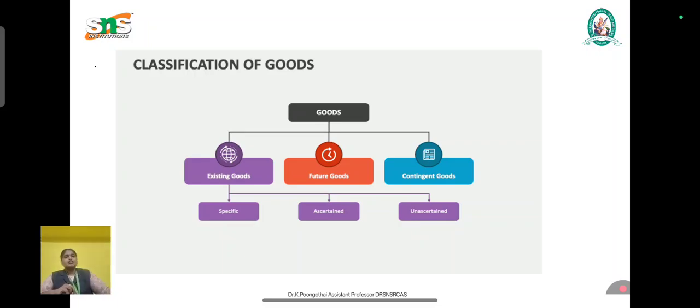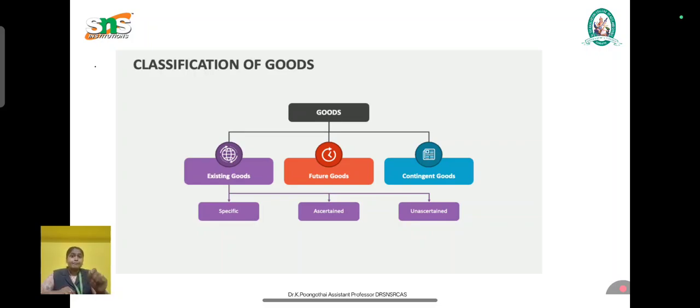Existing goods are subdivided into three: specific goods, ascertained goods and unascertained goods. Specific goods means goods identified and agreed upon at the time of making the contract, clearly distinguished from other goods.